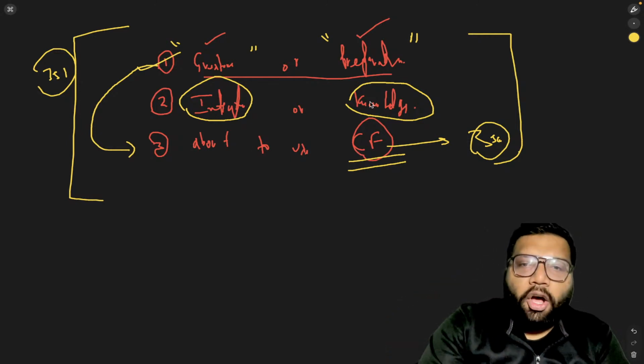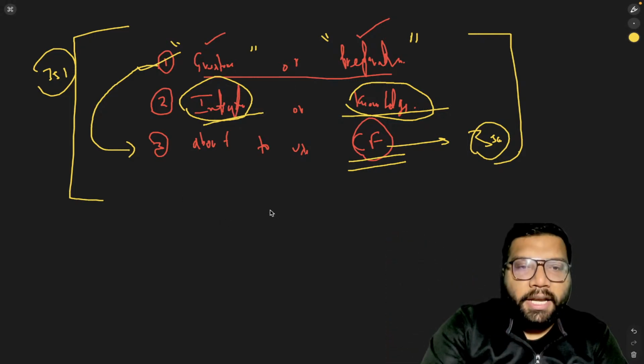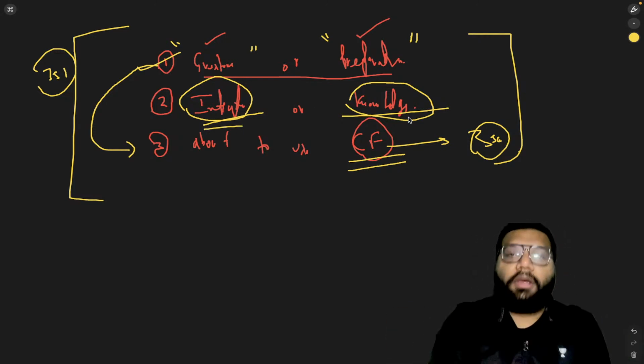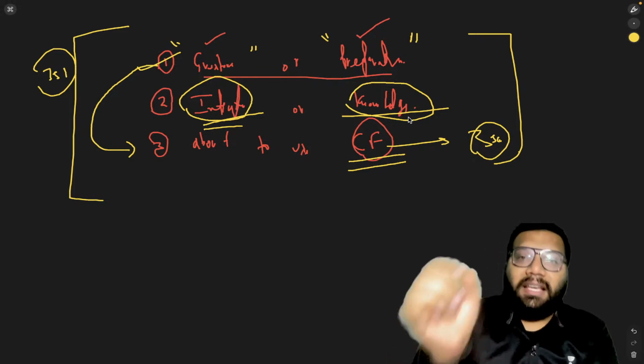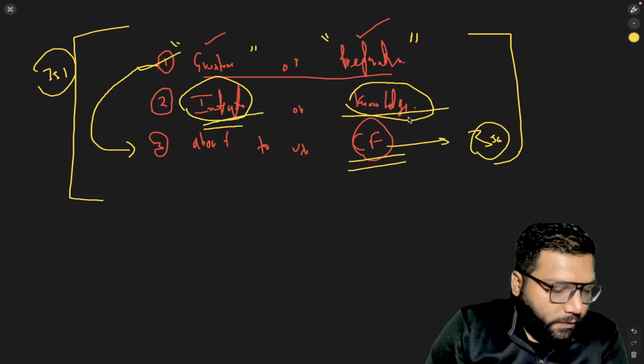The intention or the knowledge we are talking about here is the one who is doing the offense of assault. I'm repeating myself, the intention or the knowledge we are talking about in this particular example is about the person who is doing the assault. Clear, Ayush?